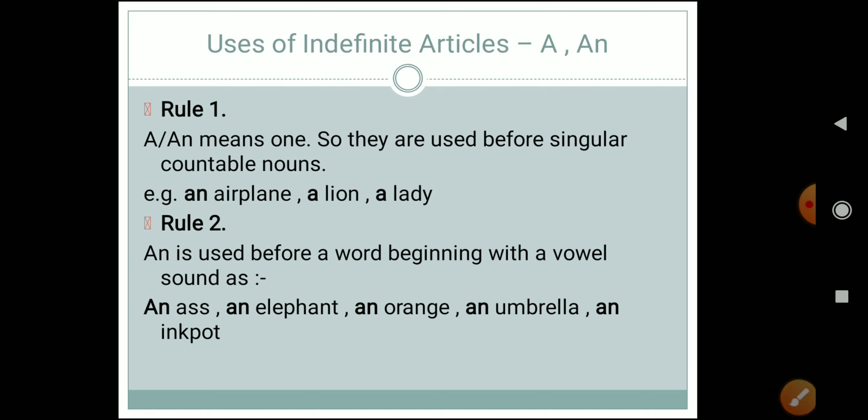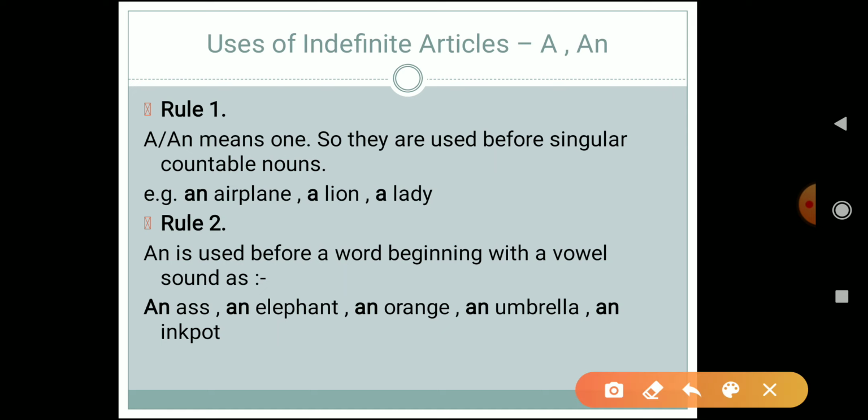Now let's see the uses of the indefinite articles, that is a and an. The first rule says that a and an mean one. This we obviously know, that if I am saying please give me a glass of water, so over here a represents one. I am saying that I want one glass of water. So in itself a represents one. They are used before a singular countable noun.